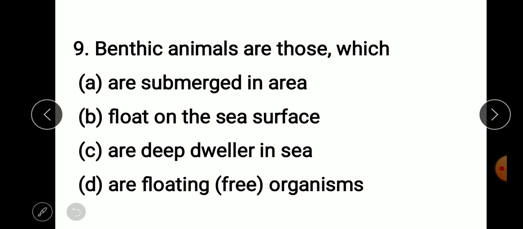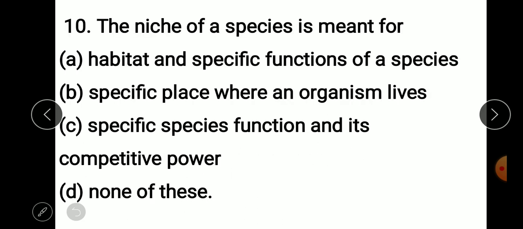Take the next question. The niche of a species is meant for. So what I said, the niche of a species is basically a specific part of a habitat occupied by an individual species, which is circumscribed by a range of tolerance, a range of movement, types of predator, timing of activities, types of food and its availability, and the species has specific functions.